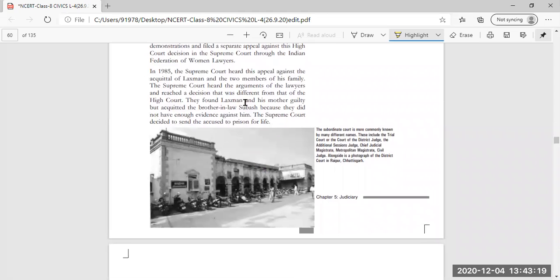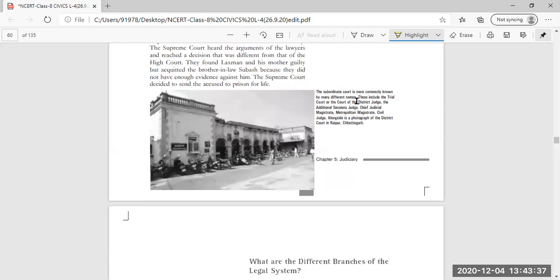So as per the decision of the Supreme Court, these accused persons were now going to prison, meaning life imprisonment. Now this is the picture you are given about the subordinate courts.